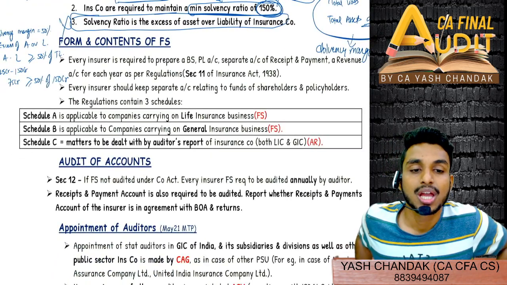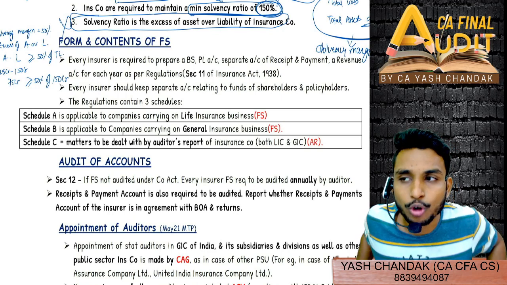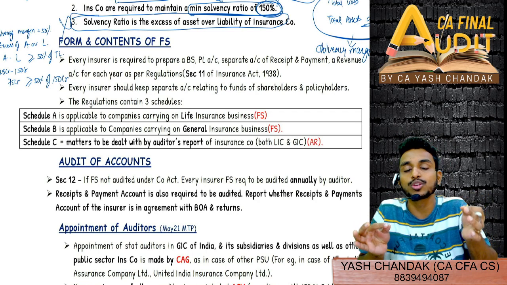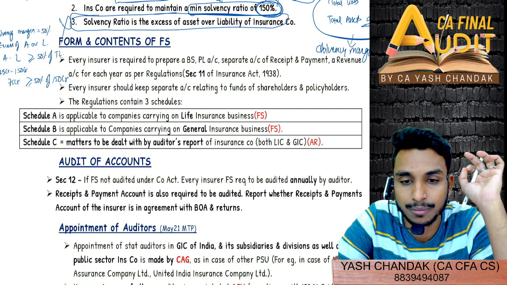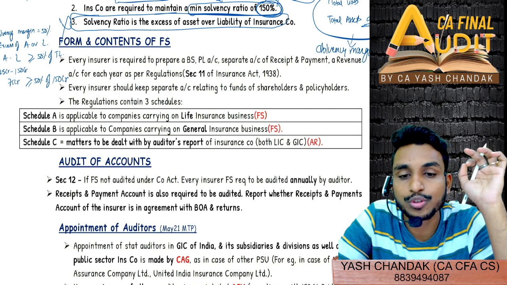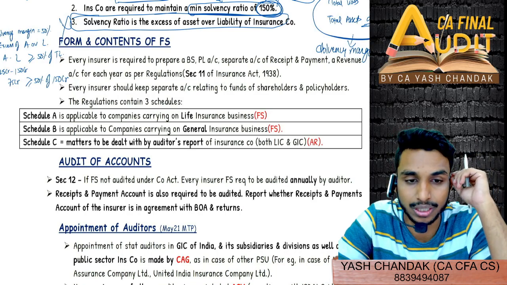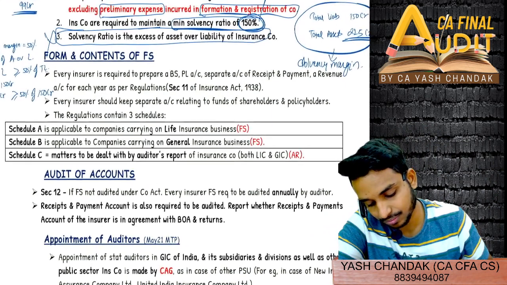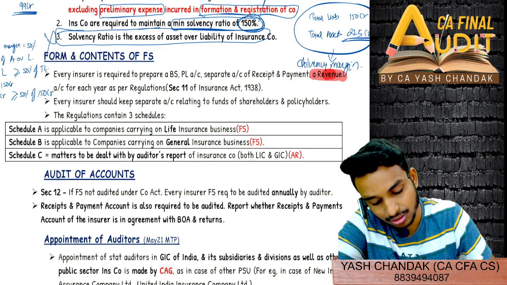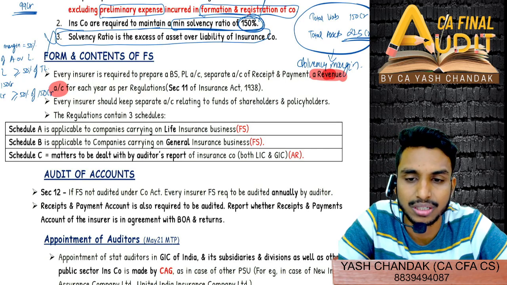If you remember, how many profit and loss accounts did you use to prepare? Do you remember, before preparation of the profit and loss account, we used to prepare one more account? In the case of an insurance company, general insurance company particularly, we used to prepare one more statement before preparation of the profit and loss statement. Do you remember? Receipts and payments? No, receipt and payment is nothing but your cash flow statement, CFS. We used to prepare the revenue account.